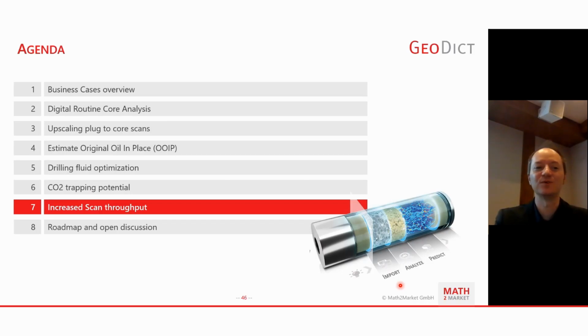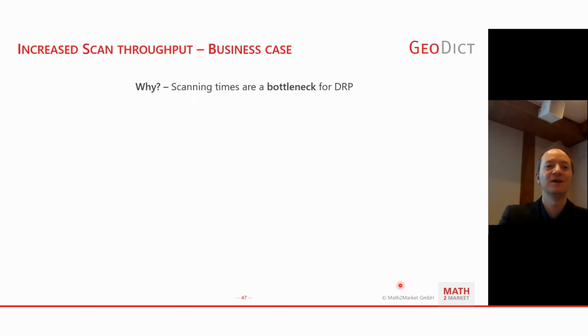Okay, the next topic would be increased scan throughput. You've heard already something on this in yesterday's talk about artificial intelligence in geodetics, so I'll try to keep this short. Just have a look at why we are doing this. Why do we want to increase the scan throughput? Scanning times, as we often hear, are a bottleneck for digital rock physics. So we want to tackle this with this approach by digitalizing 80% of the exposure time.